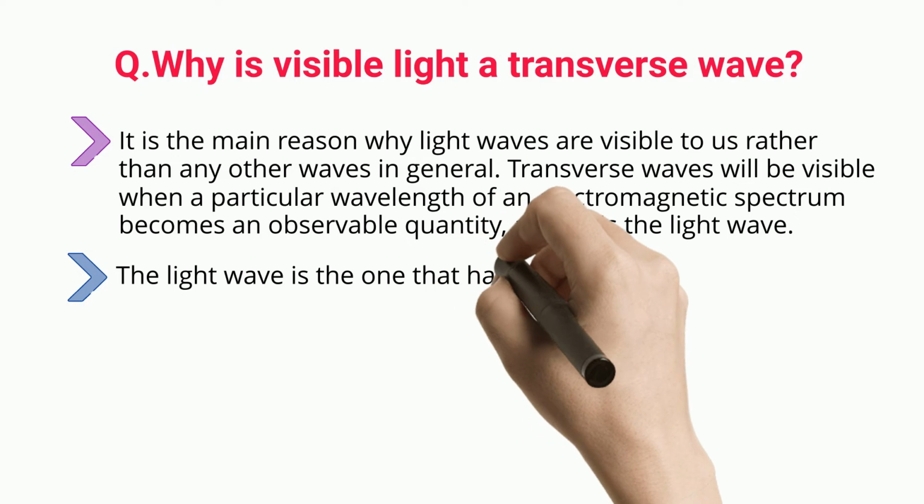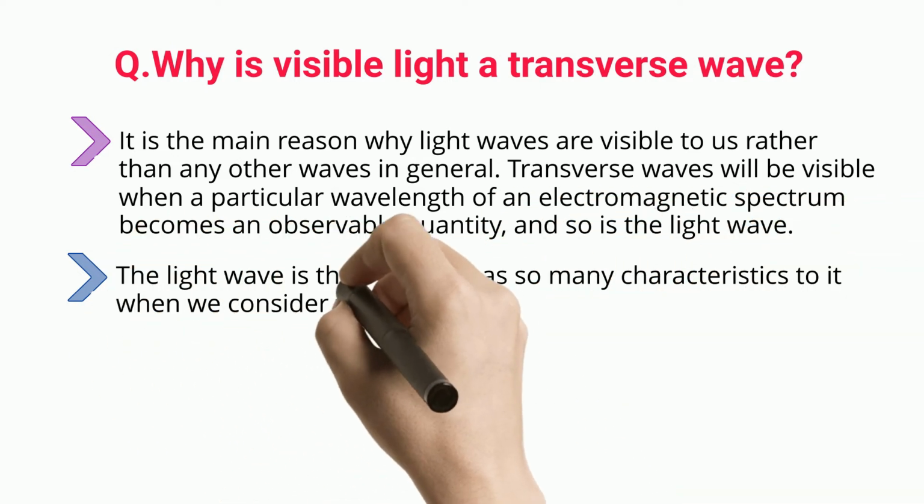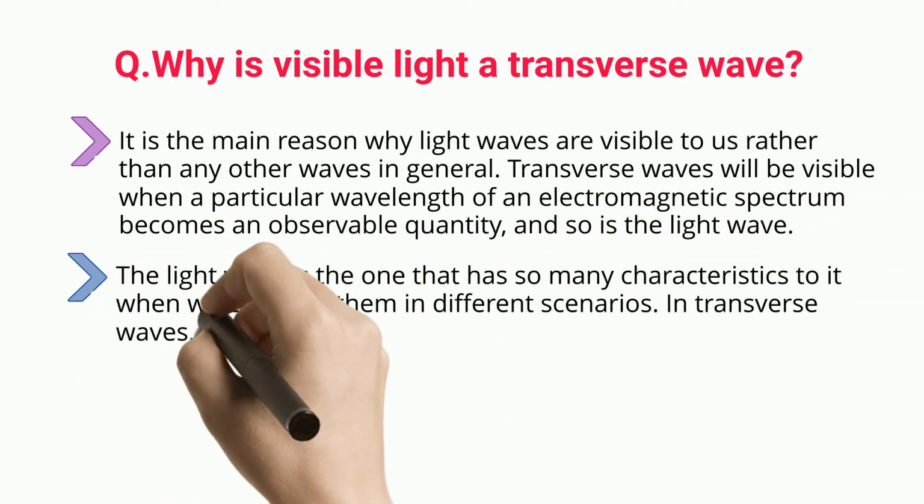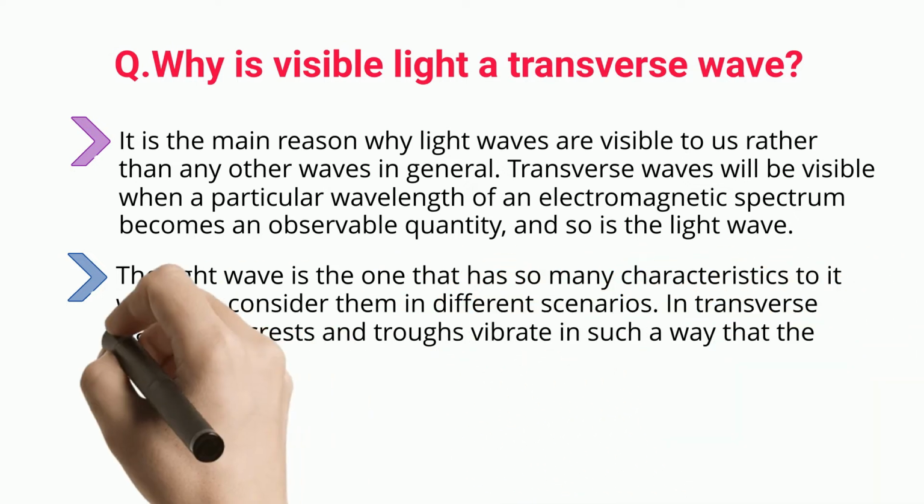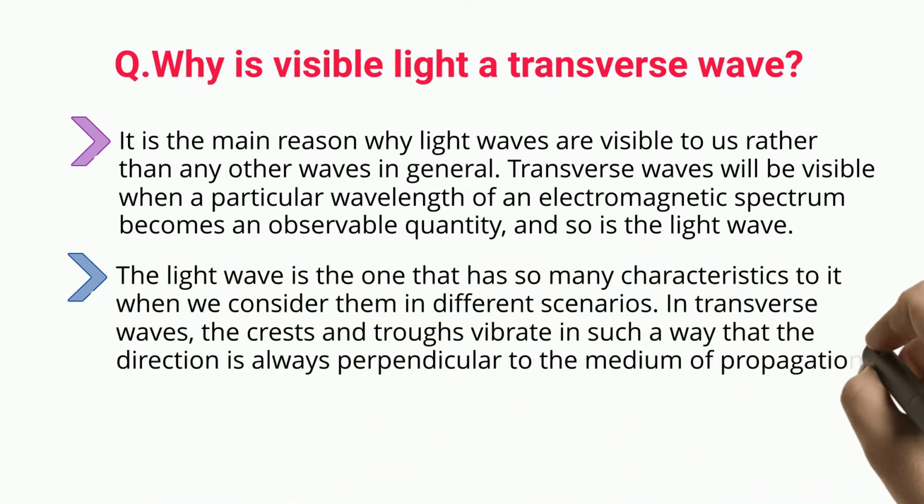The light wave has many characteristics when we consider it in different scenarios. In transverse waves, the crests and troughs vibrate in such a way that the direction is always perpendicular to the medium of propagation.